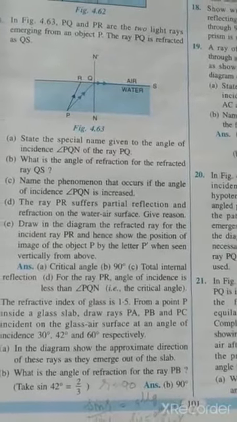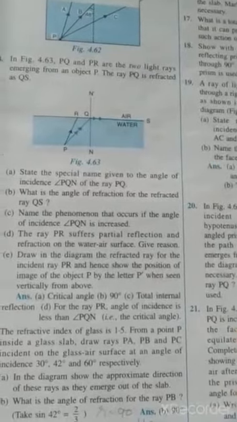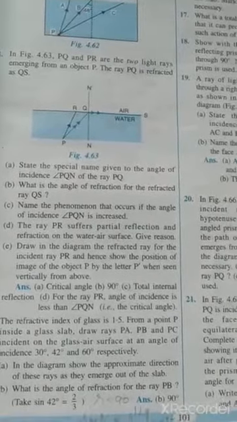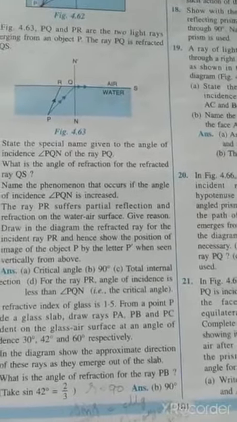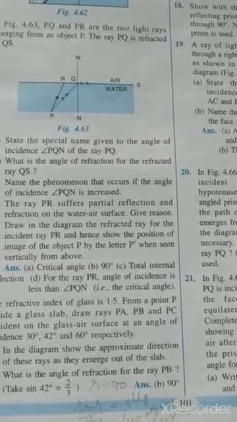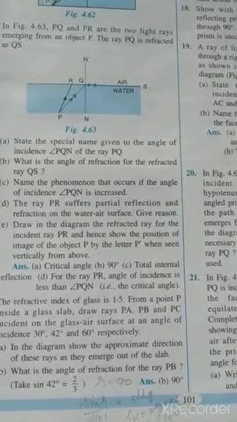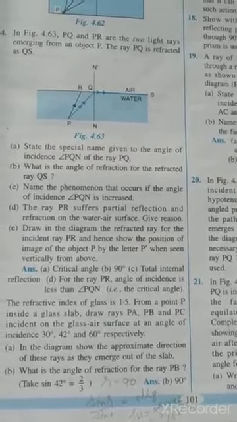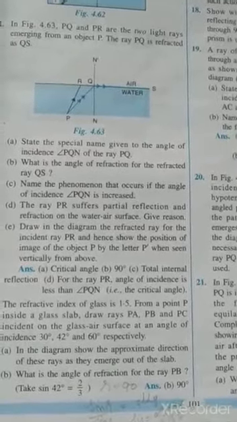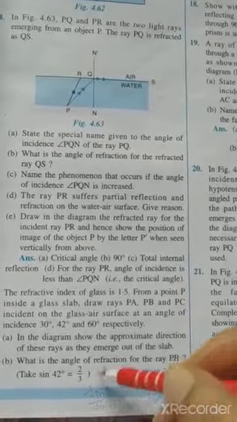Here in this question, I am telling directly that the angle of refraction becomes 90 degree, but you can find out the angle of refraction using the formula of sin i by sin r. And here it is given that sine of angle of incidence 42 degrees is 2 by 3, so you can find out the value of r by solving.